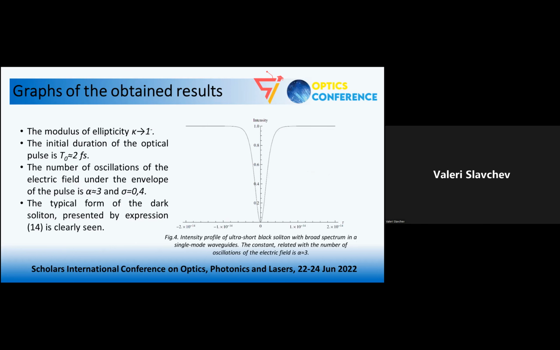So as already mentioned, when the modulus of ellipticity is 1, our solution is reduced to a black soliton. Here on this figure, you can see the typical intensity profile of an ultra-short black soliton with broadband spectrum propagating in single-mode optical fiber. The initial time duration of the optical pulse is 2 femtoseconds, and it has 4 oscillations under the envelope.